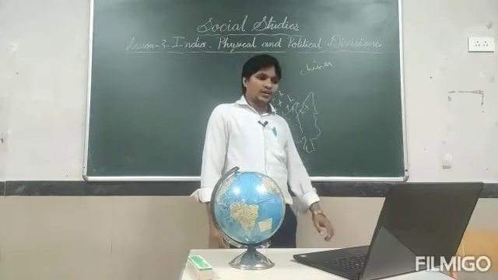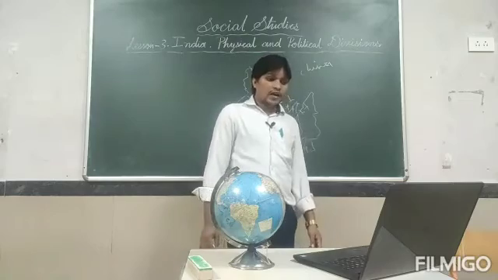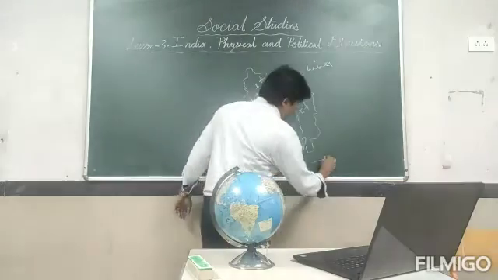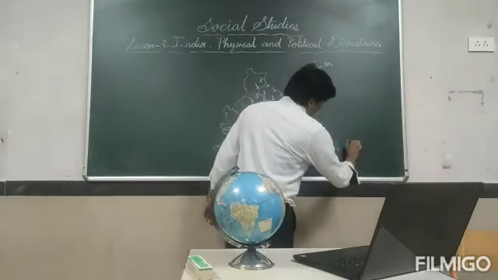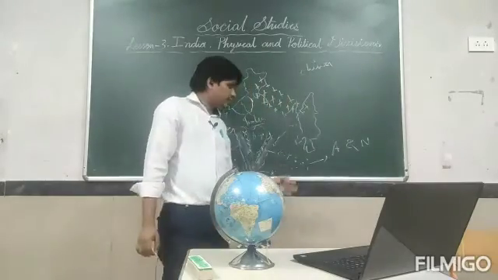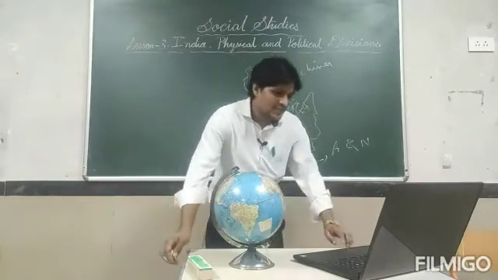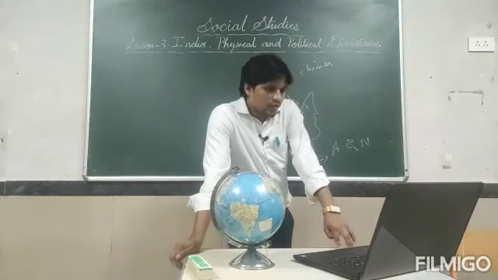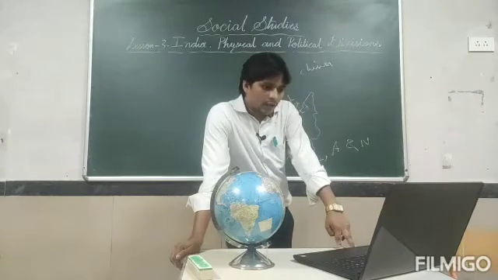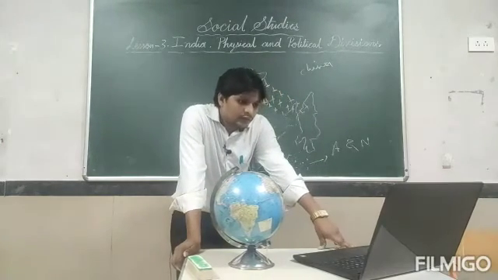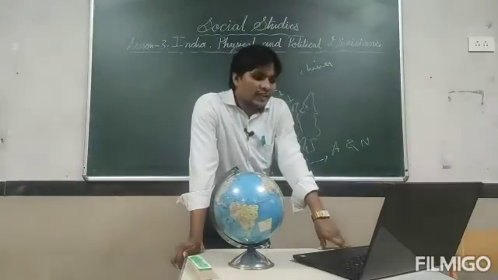Some of these islands are a part of India. The Andaman and Nicobar Islands are in the Bay of Bengal. Another group of islands is Lakshadweep, situated in the Arabian Sea.